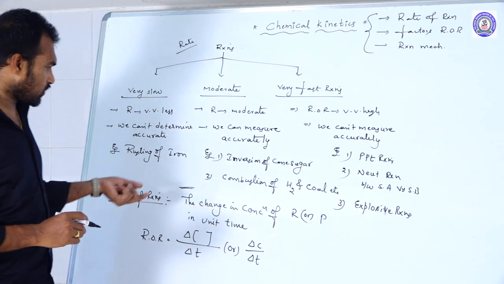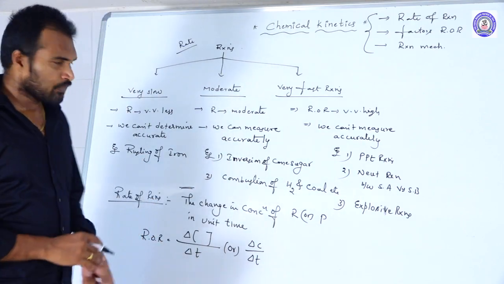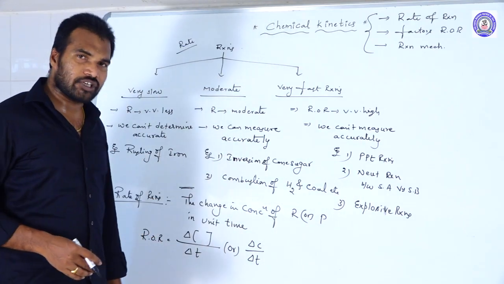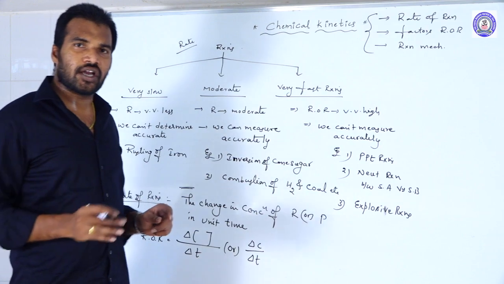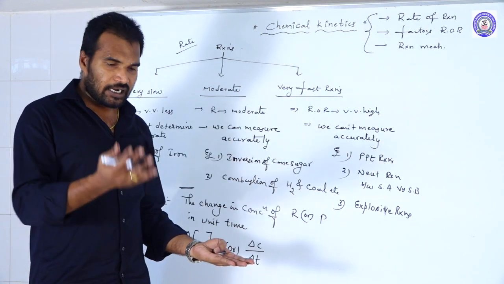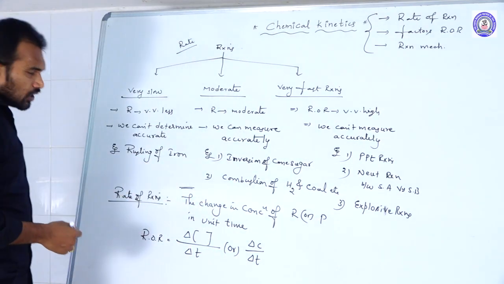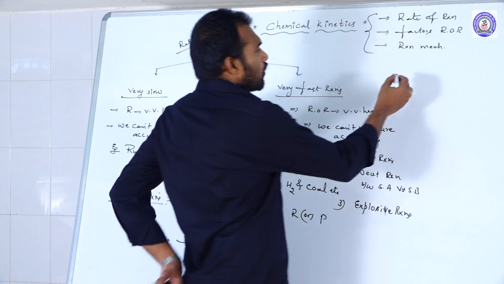And this rate of the reaction with respect to reactants and with respect to products, again it is different. With respect to reactants, how can you define? Usually while the reaction is going on, what happens? The concentrations of reactants keep on decreasing and the products keep on increasing. So with respect to reactants, how can you define the rate of the reaction?